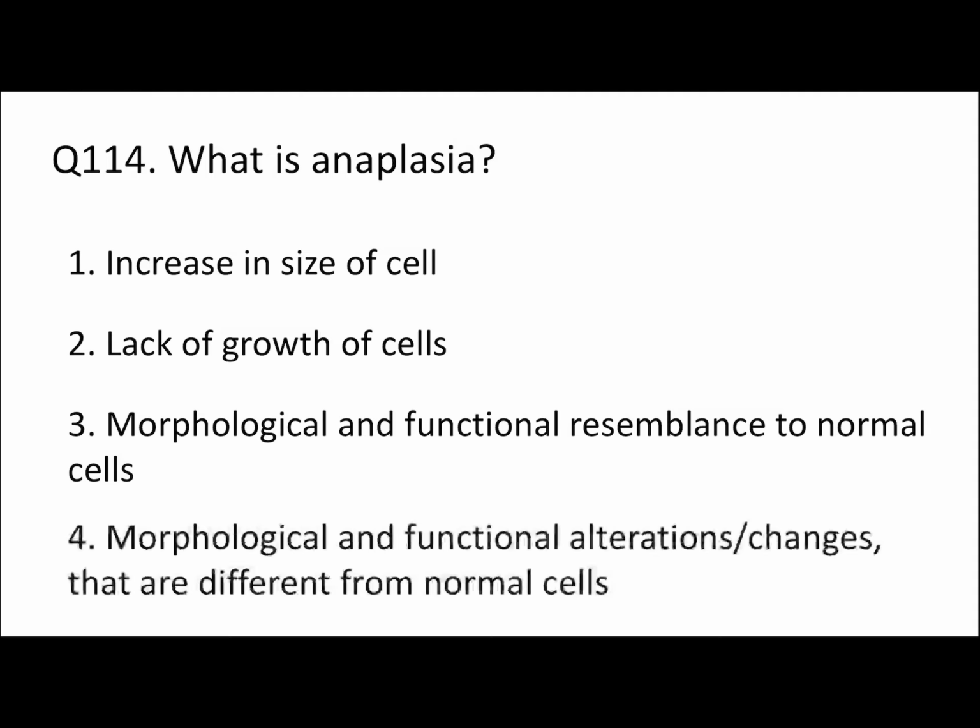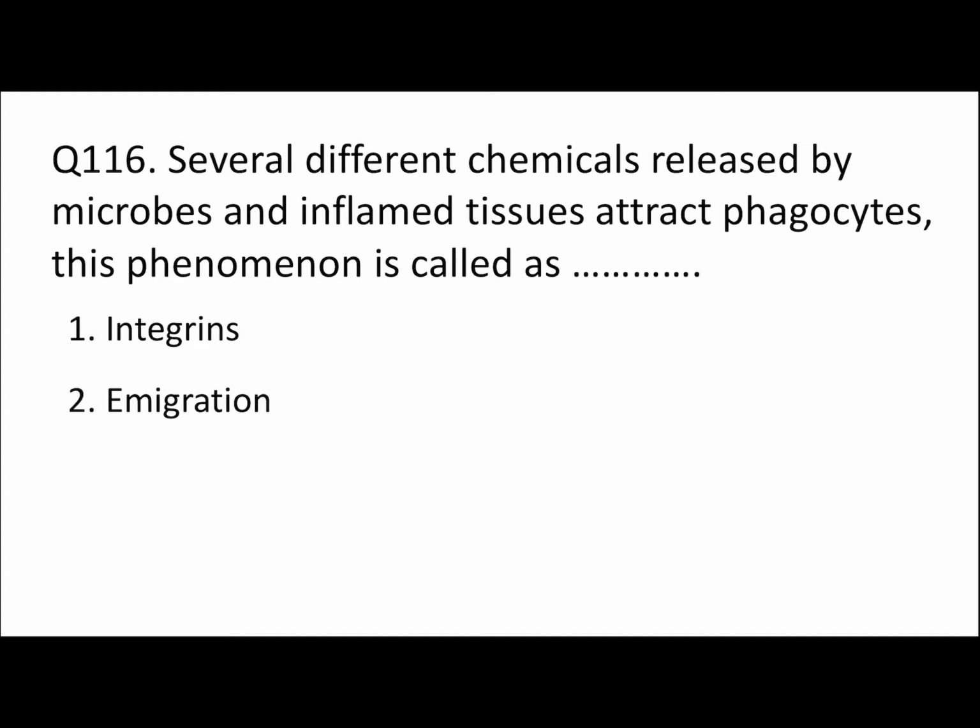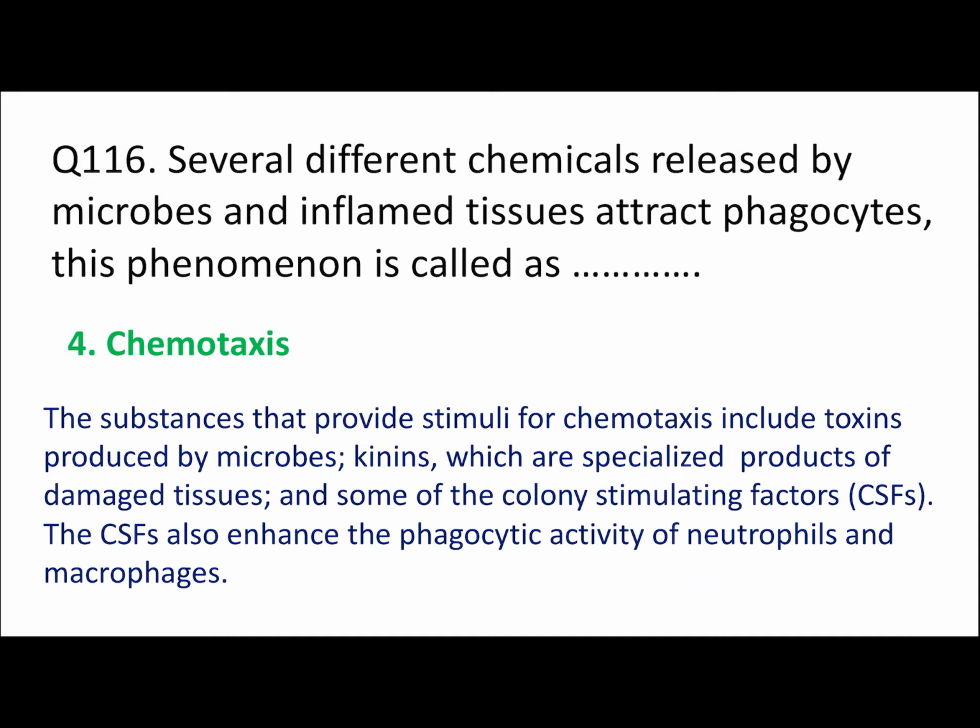116. Several different chemicals released by microbes and inflamed tissues attract phagocytes. This phenomenon is called integrins, immigration, phagocytosis, or chemotaxis. Here this phenomenon is called, I think, chemotaxis. Let's see. Okay, chemotaxis. And in case of chemotaxis, the stimuli can be toxins produced by microbes or kinins. It can also provide stimuli for chemotaxis.